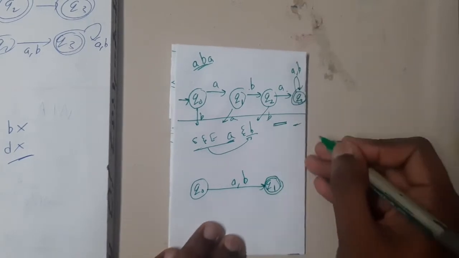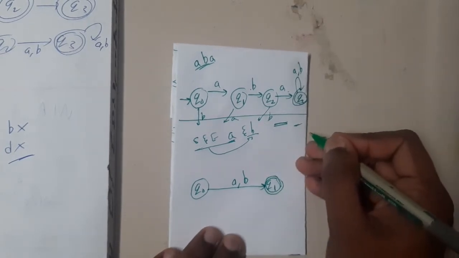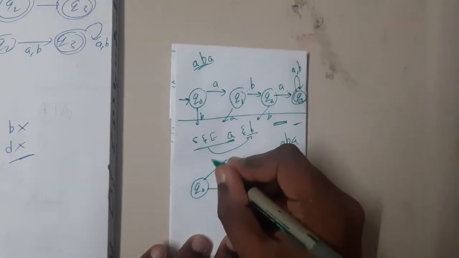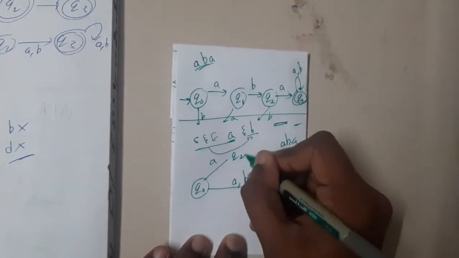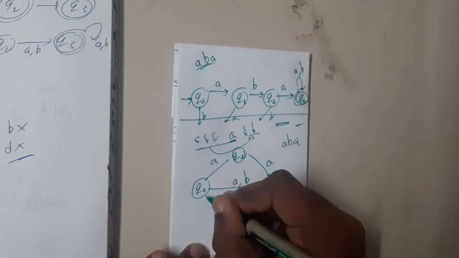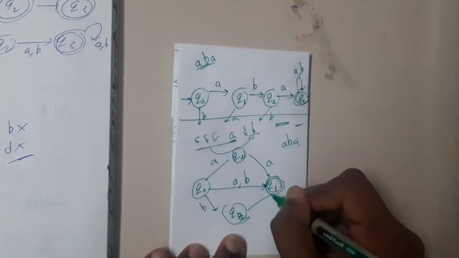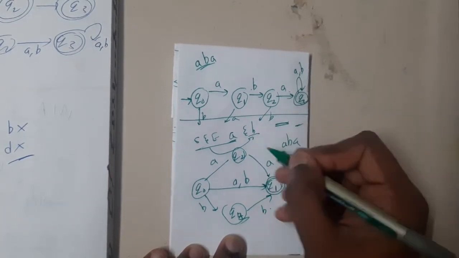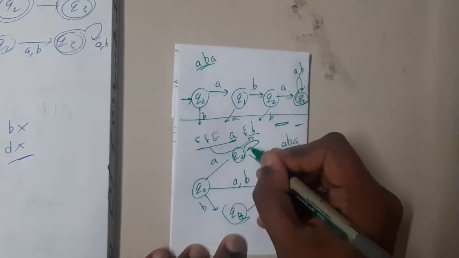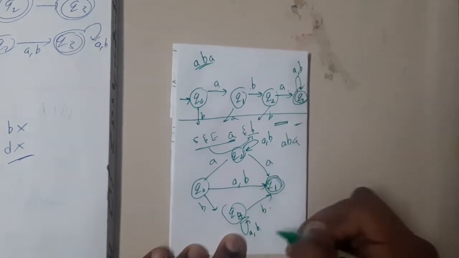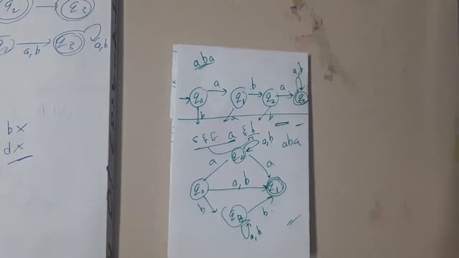And the other case will be, if it is A, B, A, these cases I should cover. So Q1, Q2, A, okay, double B, let us cover here. So basically if something comes in between, like A, B, A, everything should be covered, A comma B here, and similarly A comma B here. So now I think you understood, right? So how powerful this thing is.